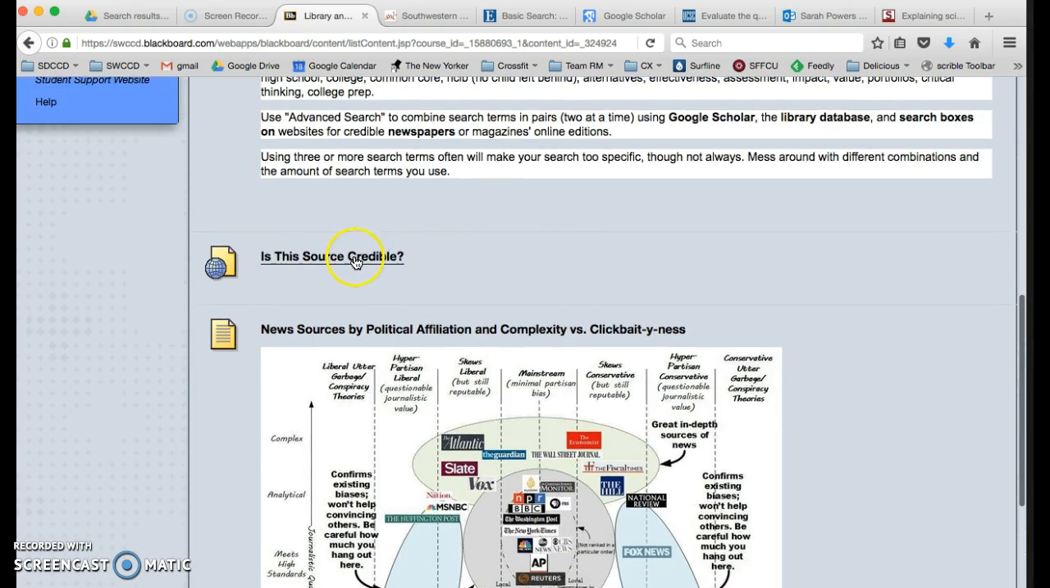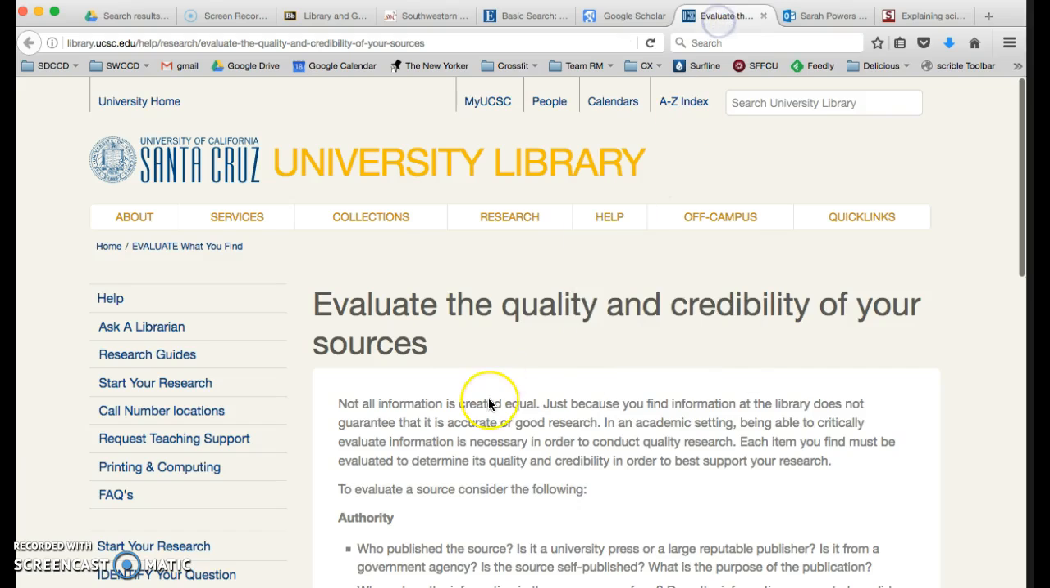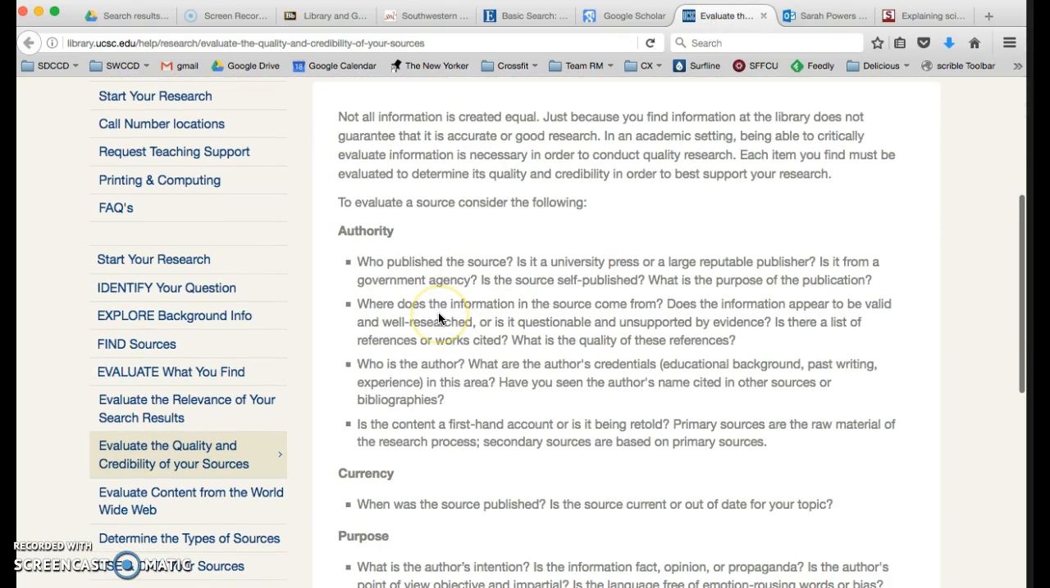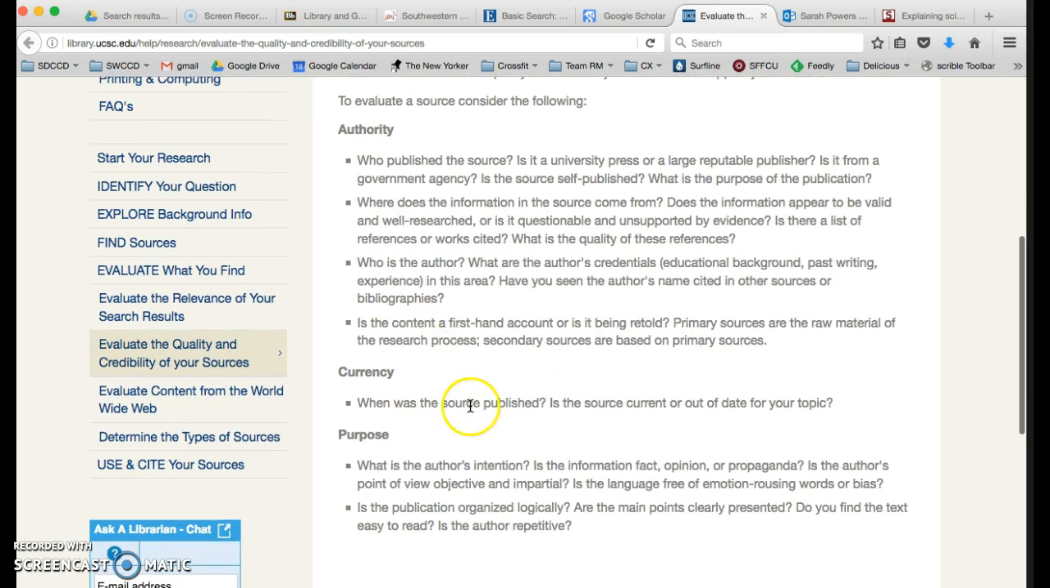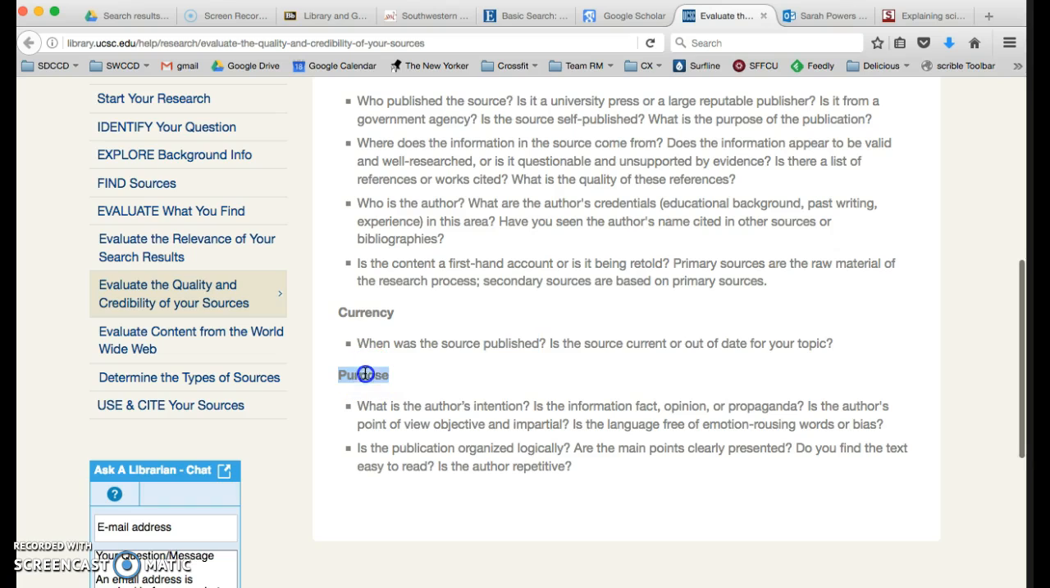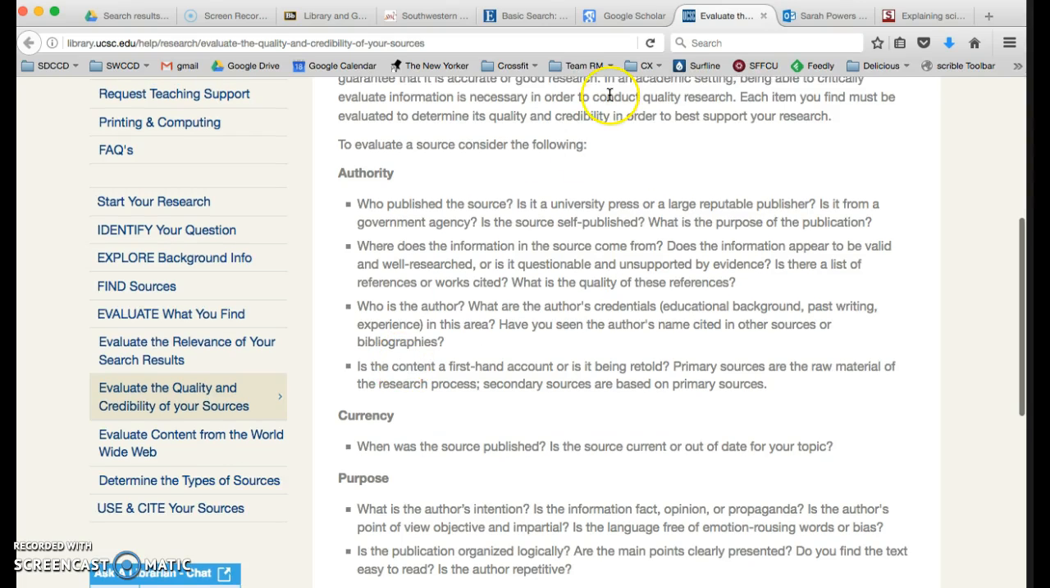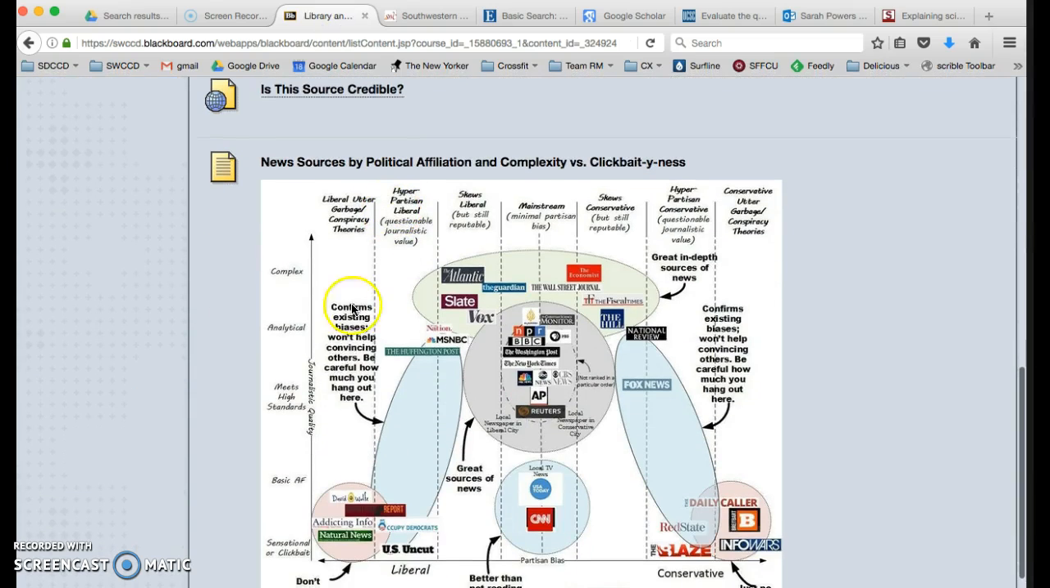Okay. You can also click on this source here. Is this source credible? This just gives you information about, is it a credible source, right? Thinking about who published it, when is it current, right? So that's what currency means. Is it current, or is it from something from 1951? And then what's the intention, right? Is it to give facts, or is it to give opinion, or is it actually propaganda? So you can kind of look at these questions in addition to this chart to get a sense of whether or not it's credible.